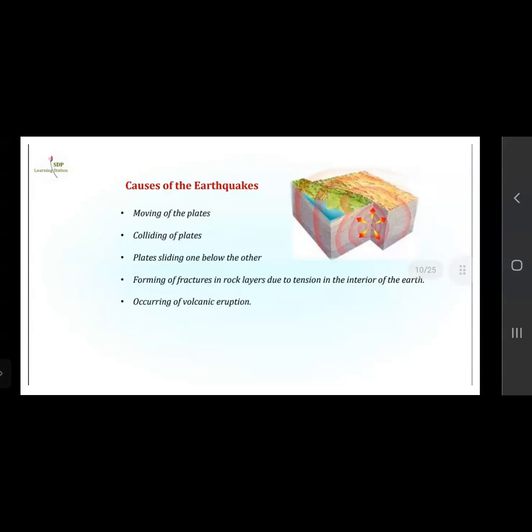Forming of fractures in rock layers due to tension in the interior of the earth. Occurring of volcanic eruption. When volcanic eruption is taking place, earthquakes can also occur.